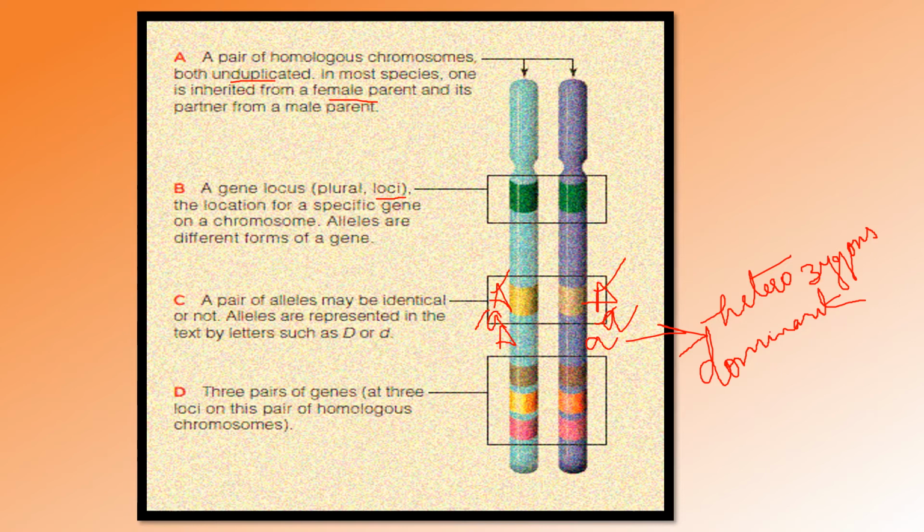Okay, so here you can see that there are 3 pairs of genes at 3 loci on a pair of homologous chromosomes. So these are different loci. We can call it 3 pairs because this is one pair, this is another pair, and this is the third pair. So you can see that 3 pairs of genes are on 3 different loci.